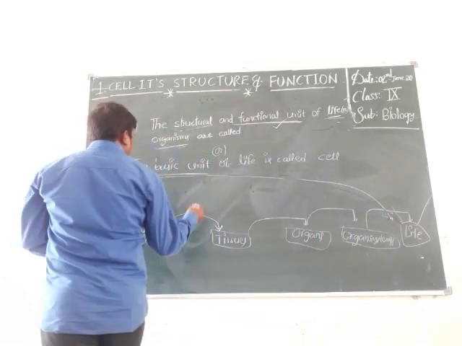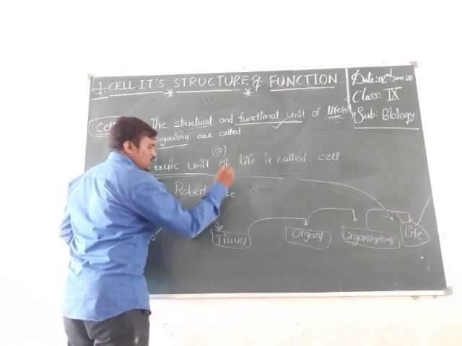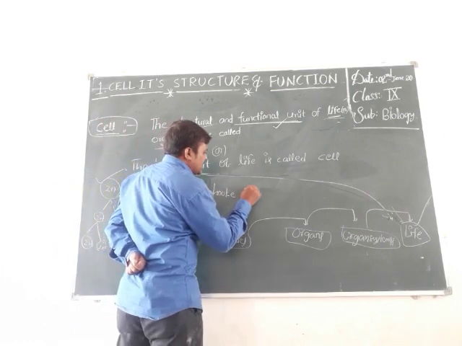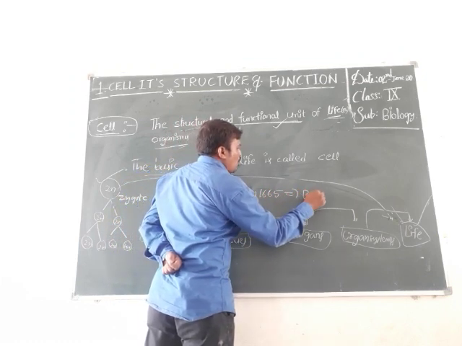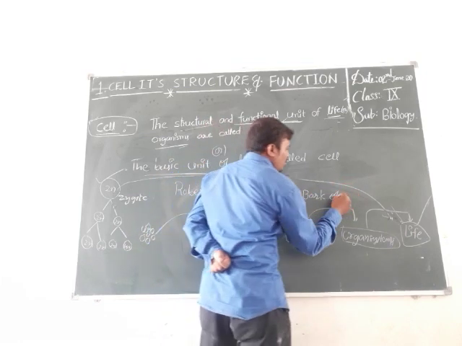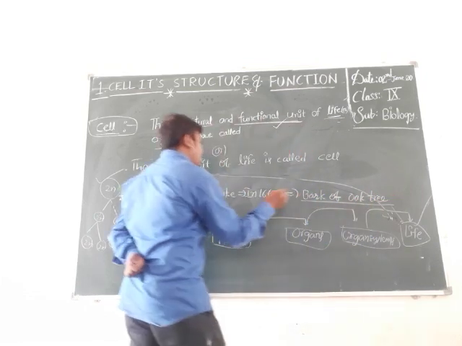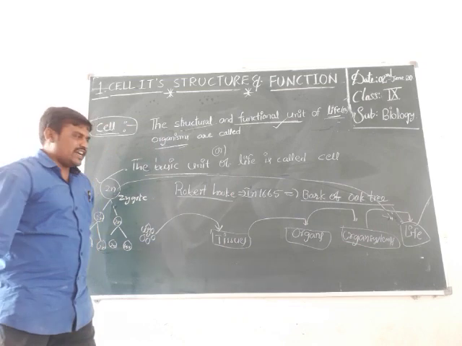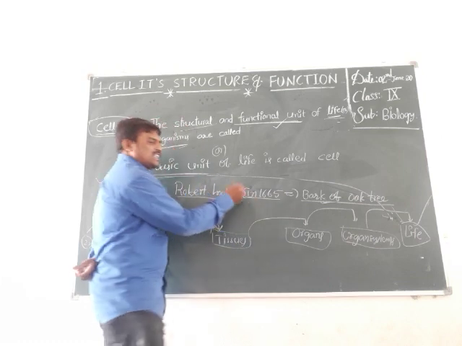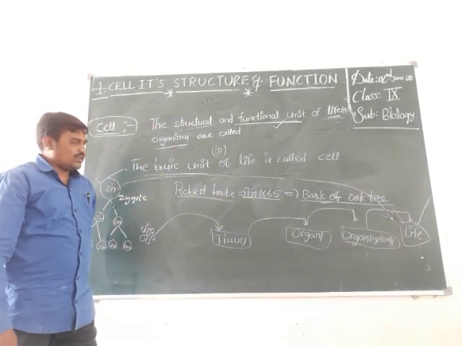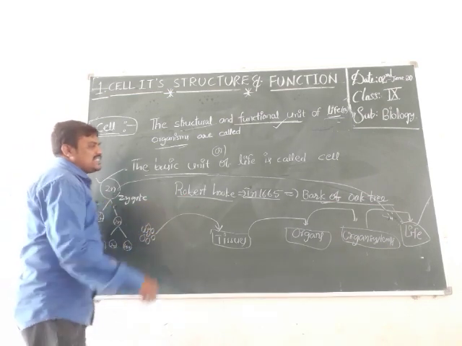Robert Hooke was a scientist. He discovered the cell from the bark of oak tree in 1665. That's why the credit goes to Robert Hooke.